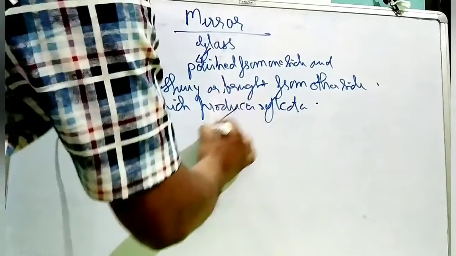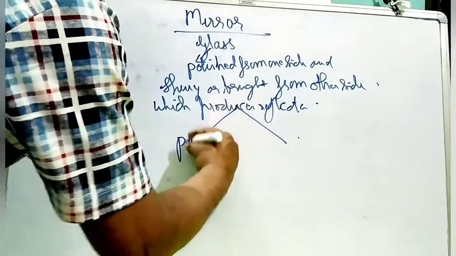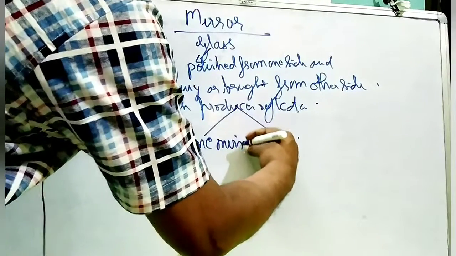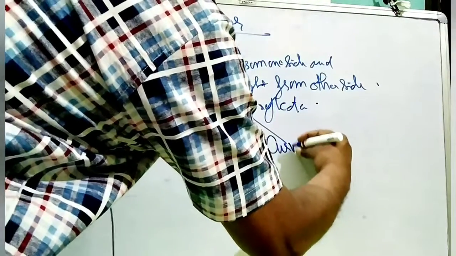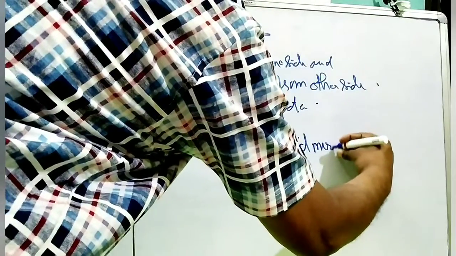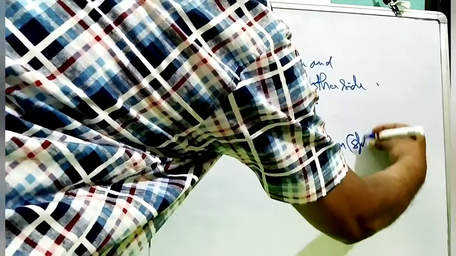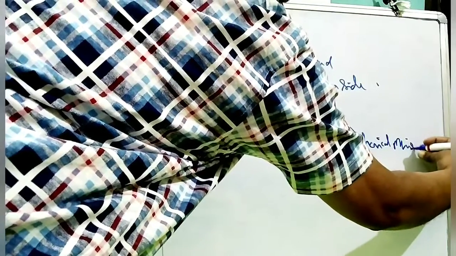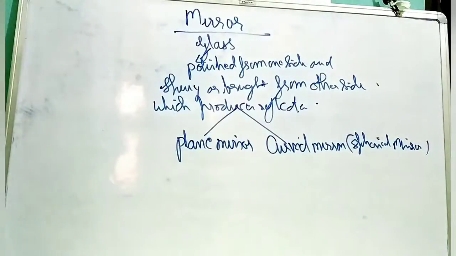We have to study two types of mirrors. One is the plane mirror, and number two is the curved mirror. Curved mirror is also known as spherical mirror. What is a plane mirror?